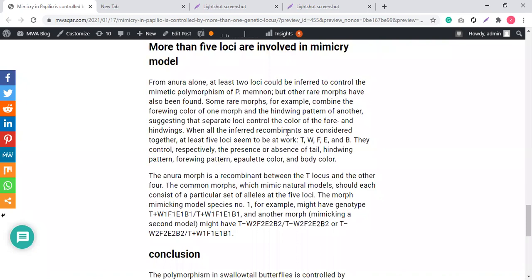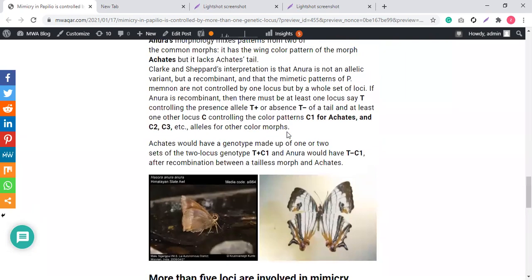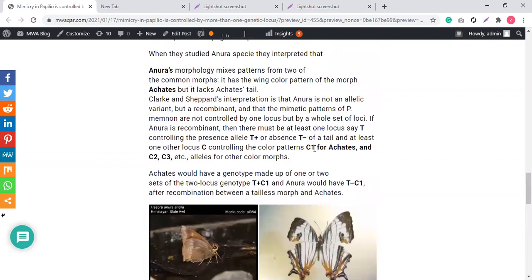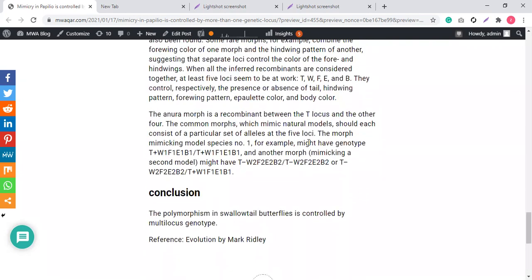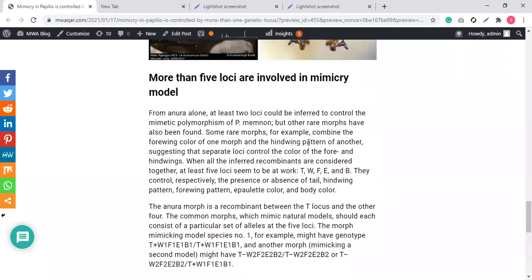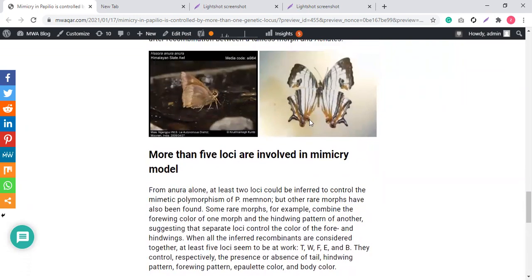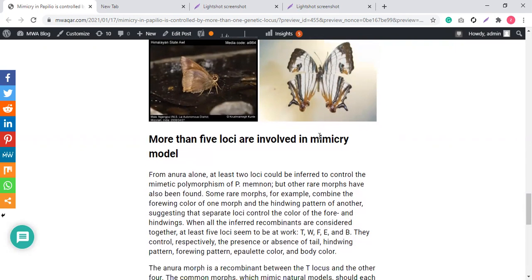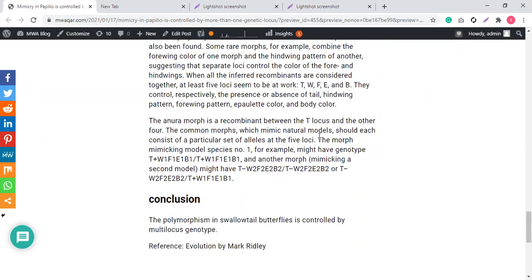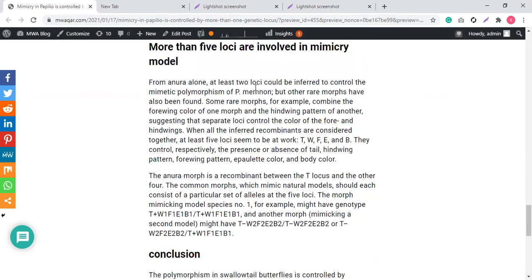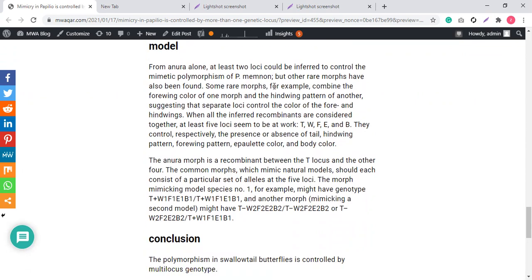More than 5 loci are involved in the mimicry model. Here they say that more than 2 loci are involved. But when they studied it deeply, they said that the whole mimicry, the wings, the body, the tail, everything is controlled by 5 loci. So from A. neurone alone, at least 2 loci, we see the tail and the color, the 2 characteristics. So 2 particular characteristics are controlled by the 2 locus alleles. So from A. neurone alone, at least 2 loci could be inferred to control the mimetic polymorphism.